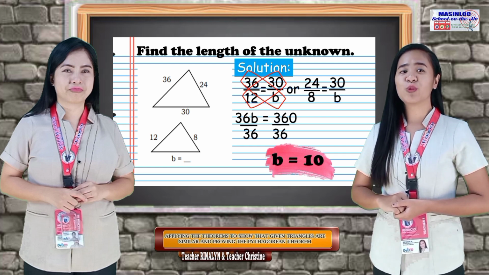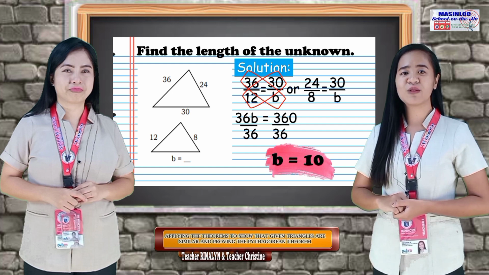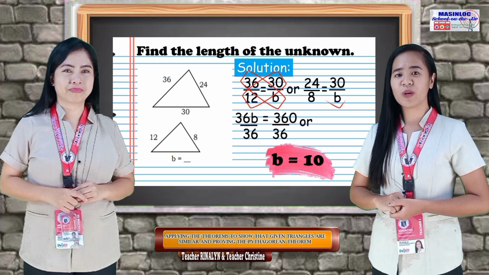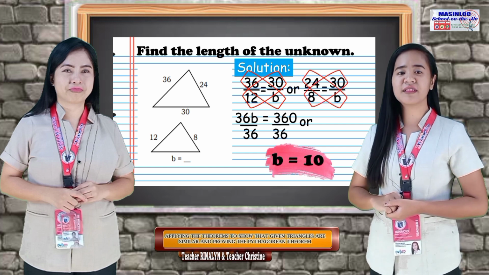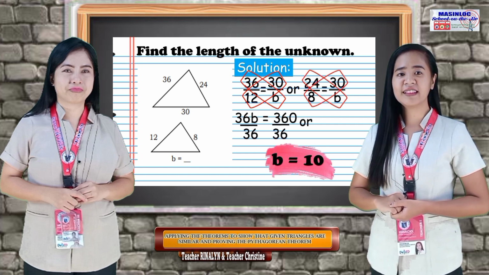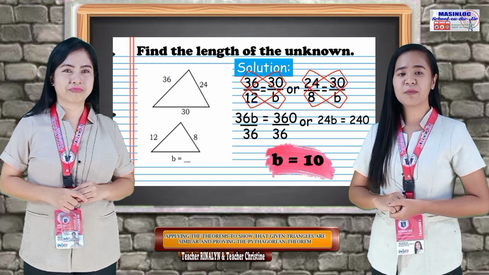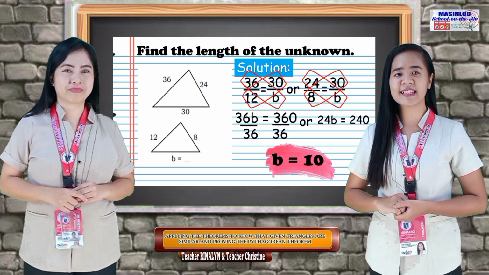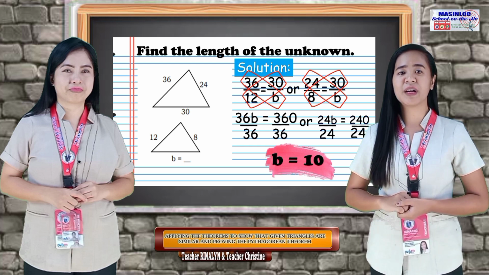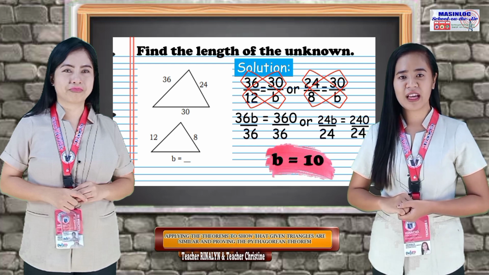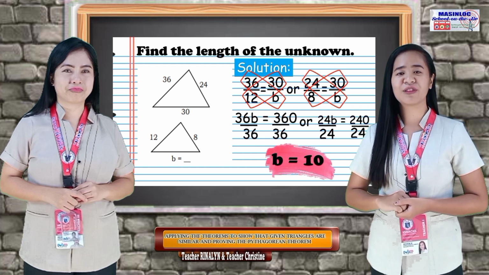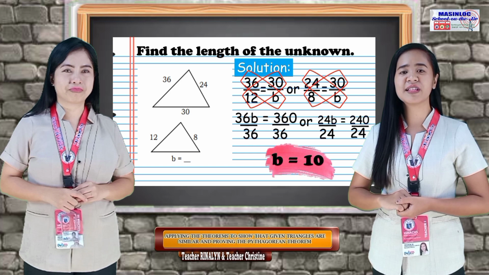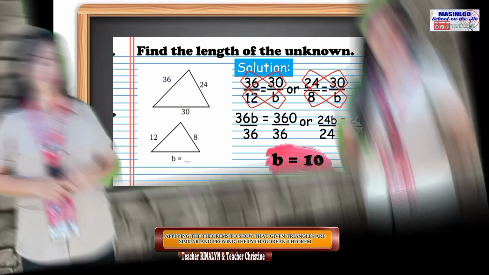Let's see. 24 over 8 is equal to 30 over b. Now, let's multiply 24 by b and 30 by 8. Then, we will have 24b is equal to 240. Next, we divide both sides by 24. We will have b is equal to 10. We can use either of the 2 equations because the result will be the same.